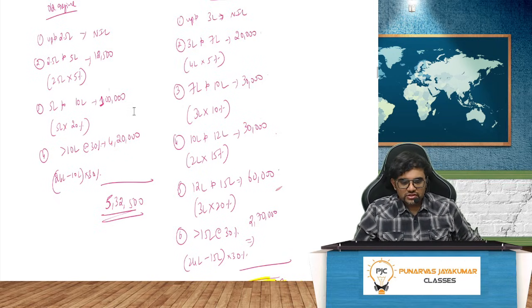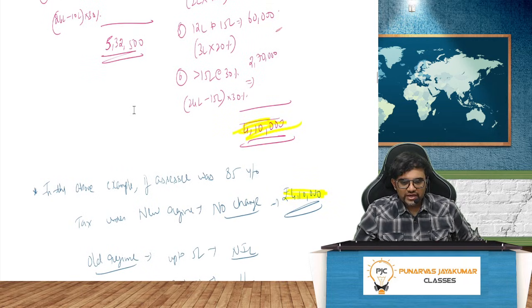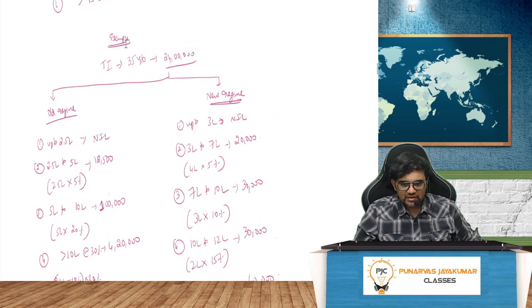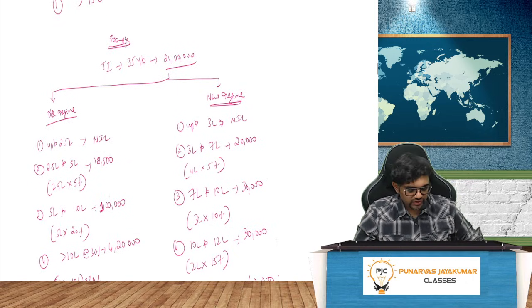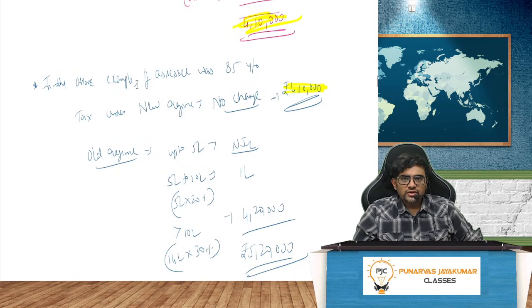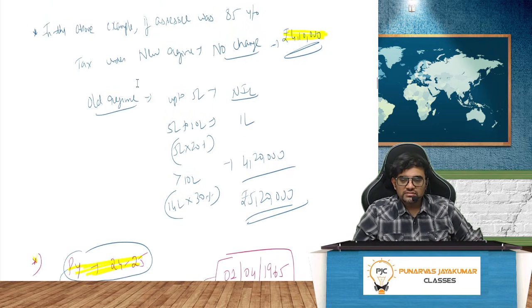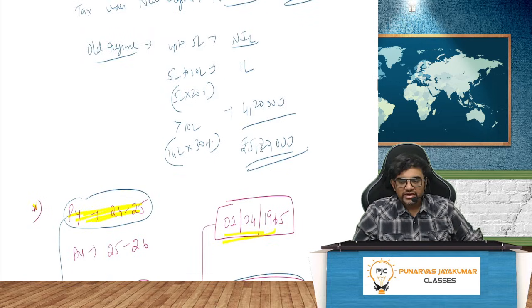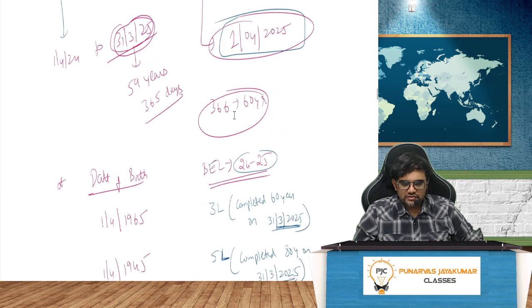Are you with me, guys? So this is 5 lakh 32,500. This is 4 lakh 10,000. So guys, if the SSC in the above example is not 35-year-old, but an 85-year-old, then tax under the new regime, there is absolutely no change. And tax under the old regime, there will be a change. Instead of 5 lakh 32,500, it will be 5 lakh 20,000. Alright, very simple.